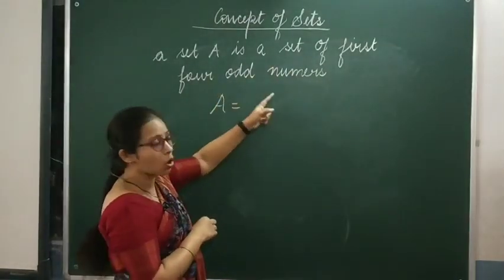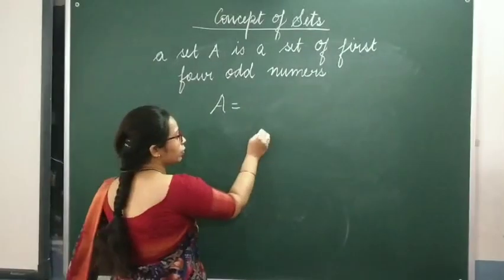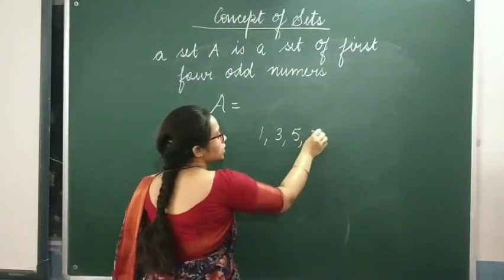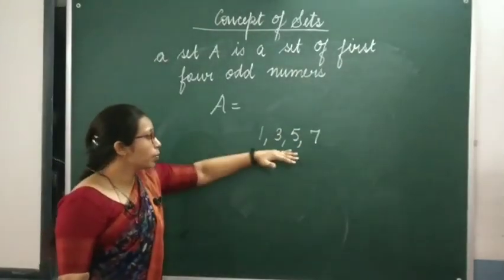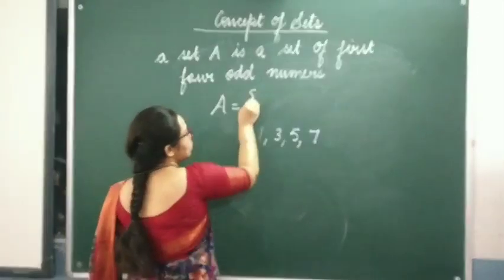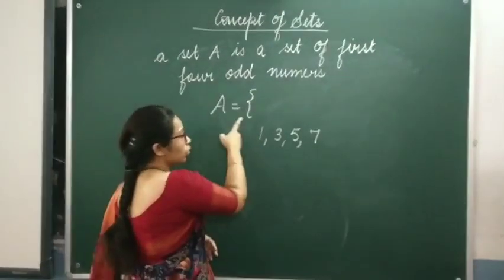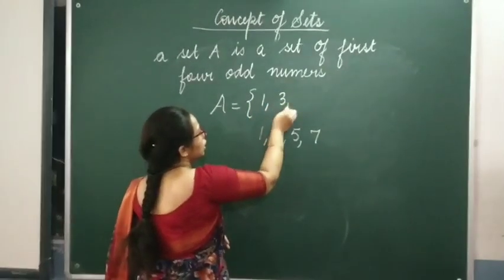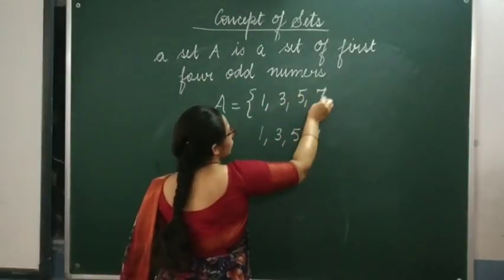Because it's the first 4 odd numbers, obviously those would be 1, 3, 5, 7, isn't it? But the way of writing the elements of the set is to write them inside a curly brace. So we write it as {1, 3, 5, 7}.